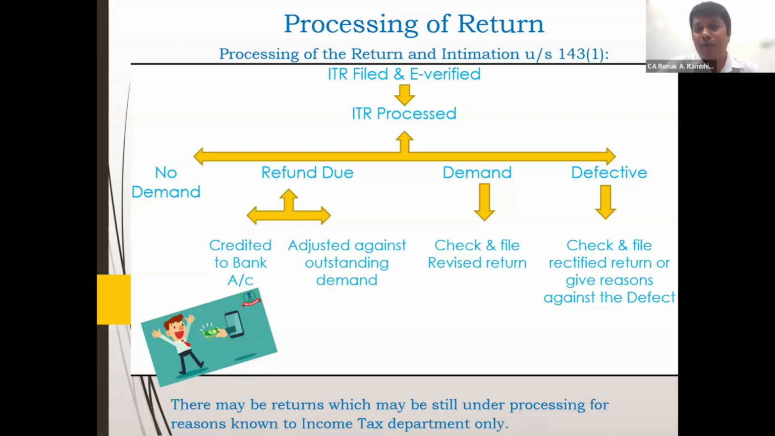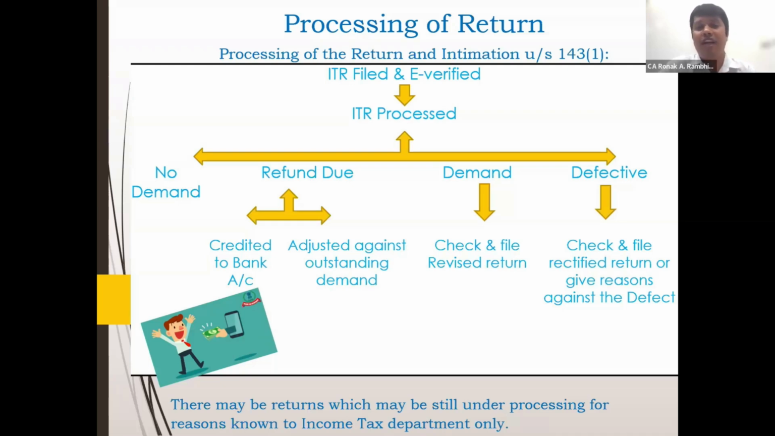And in case of ITR processed, you would have received intimation under section 143(1) or 143(1)(a) mentioning any adjustments. In case of 143(1), there would be either no demand, a refund due, some demand, or you would have got a defective notice. So in case of no demand, or a refund due and the refund is credited to your bank account, you have happily and successfully completed the tax filing.